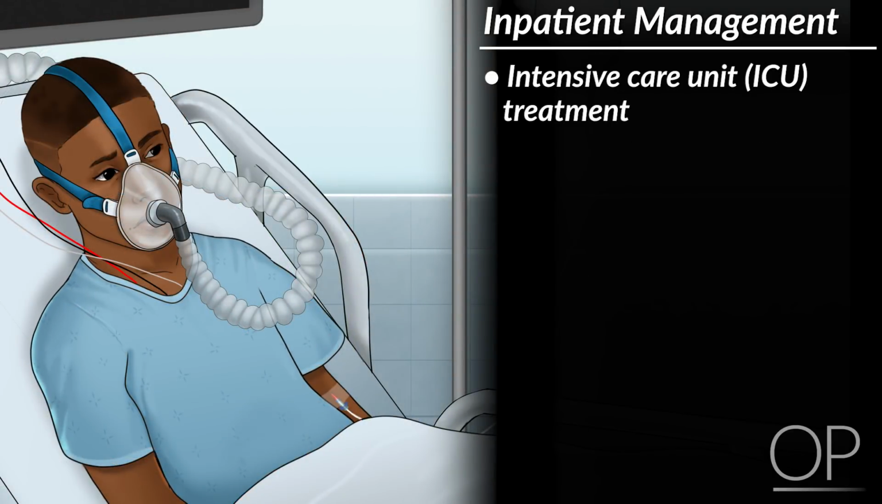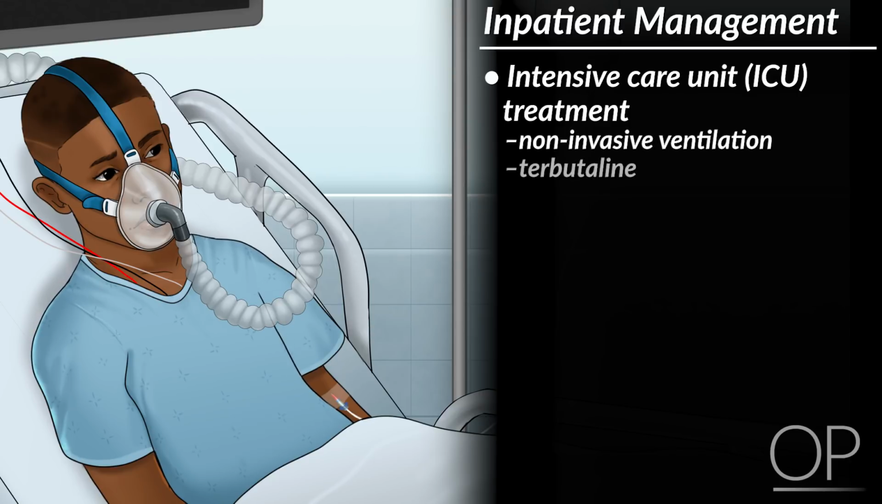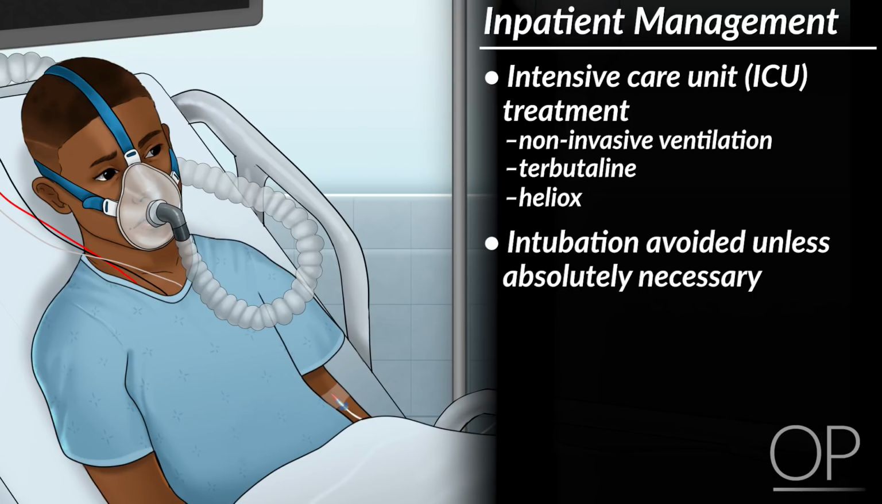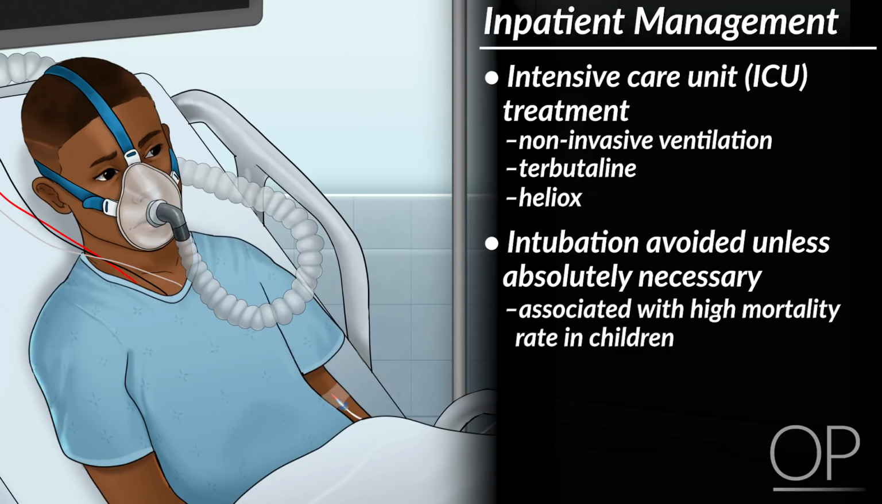Treatment for a patient admitted to an ICU may include non-invasive ventilation, terbutaline, and Heliox. Intubation is avoided unless absolutely necessary, as intubation and positive pressure ventilation is associated with high mortality rate in children. The management of asthma in the ICU is beyond the scope of this video.